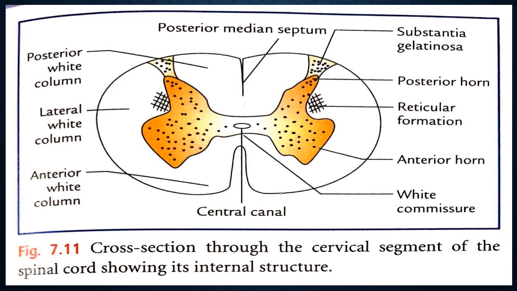Cross section through the cervical segment of the spinal cord. This is the cervical segment. You see the posterior horn, anterior horn, no intermediolateral horn. The intermediolateral horn is mainly present in the thoracic segment.